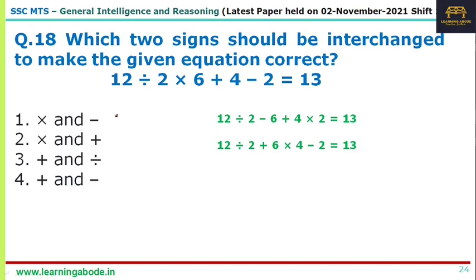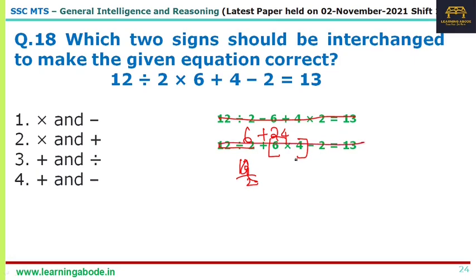Okay, I'll go to the next one. So 12 by 2, you don't have to actually write it each and every time. So 12 by 2 is 6, now this part is 6 plus 6, and then 6 into 4 is 24, right? So that's 30 minus 2 is 28. Now the second option is also ruled out. First one out, second one also out.